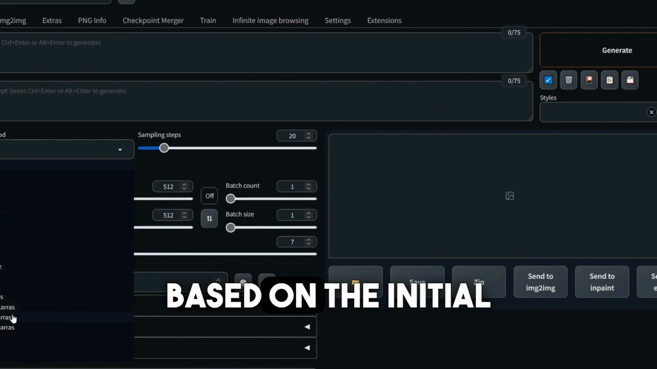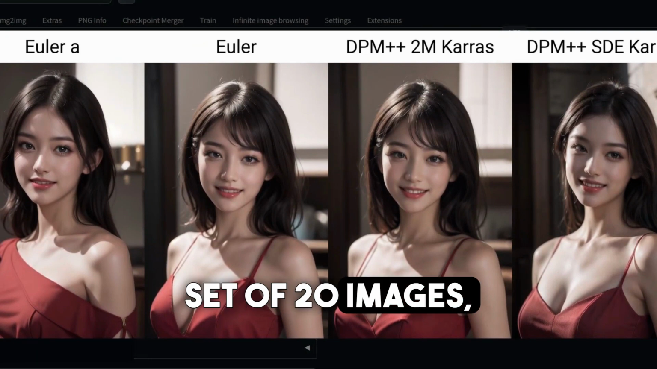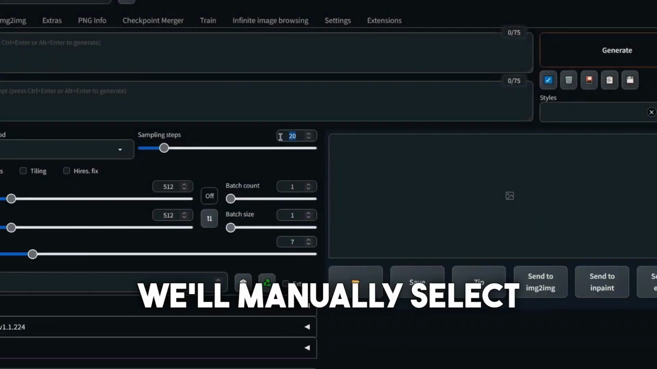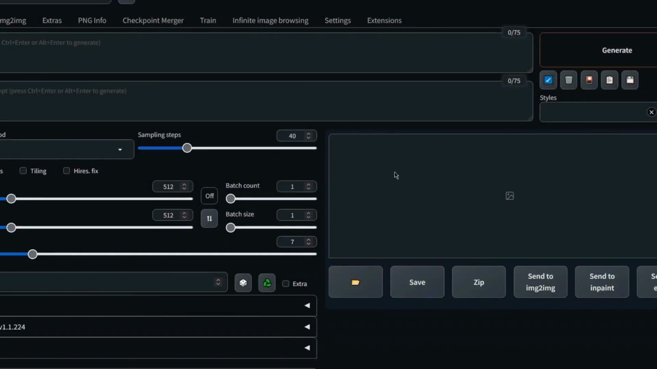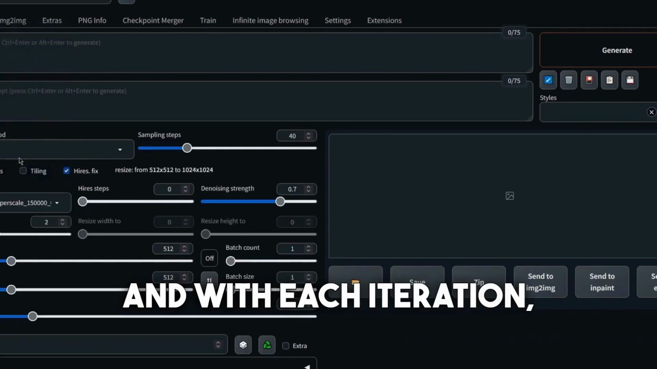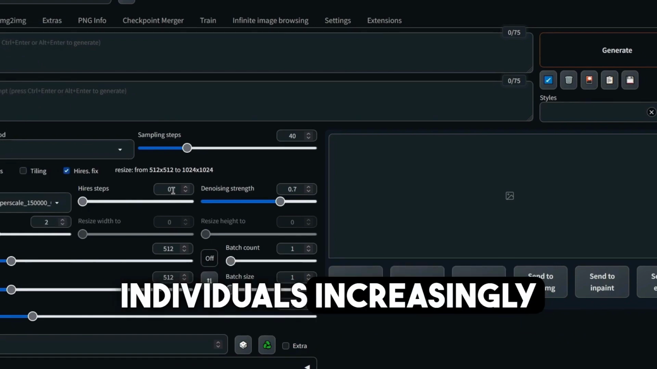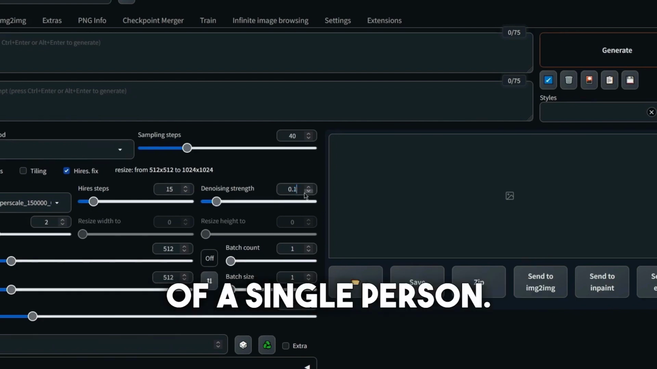This LoRa, based on the initial 10 photos, will be employed to generate another set of 20 images, characterized by subtle differences. From this batch, we'll manually select the top 10, create a new LoRa, and reintegrate it into our AI model. We'll persist in this process, and with each iteration, envision a progression where the generated individuals increasingly resemble one another, until it culminates in a consistent depiction of a single person.